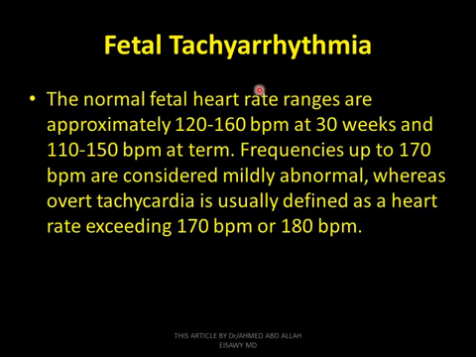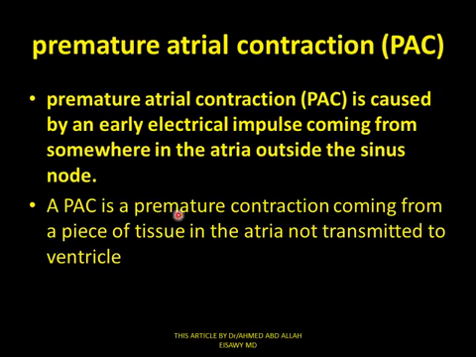Fetal tachyarrhythmia. The normal fetal heart rate ranges are approximately 120 to 160 beats per minute at 13 weeks and 110 to 150 beats per minute at term. A rate up to 170 beats per minute is considered mildly abnormal, whereas overt tachycardia is usually defined as a heart rate exceeding 170 beats per minute or 180 beats per minute, fetal tachyarrhythmia.